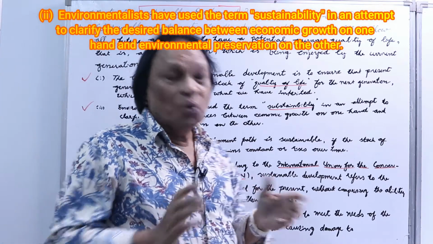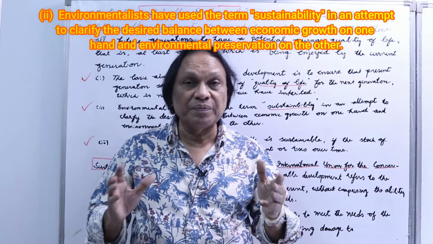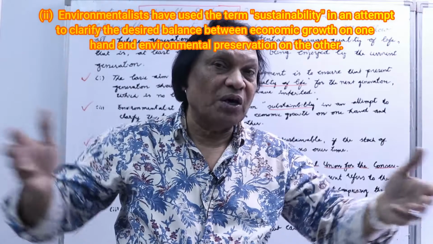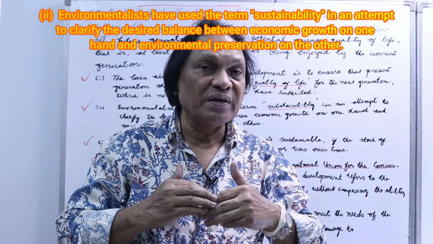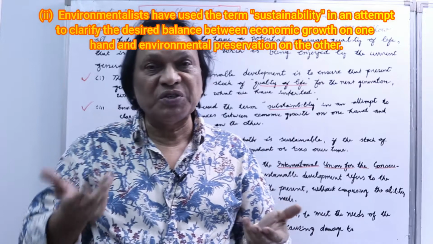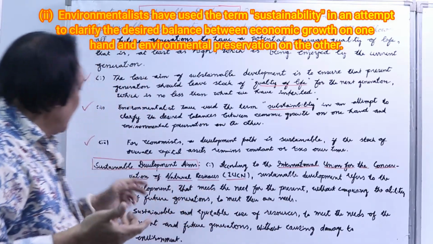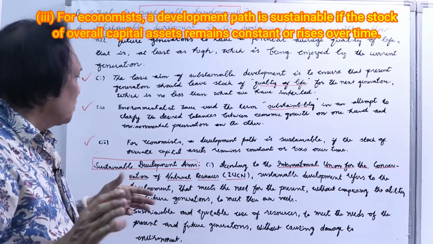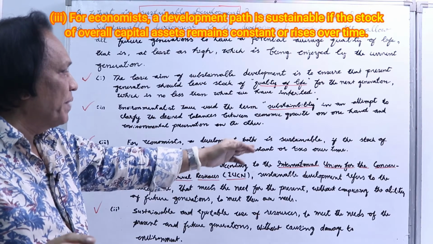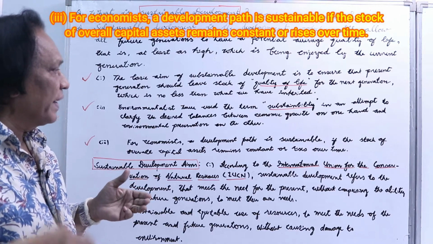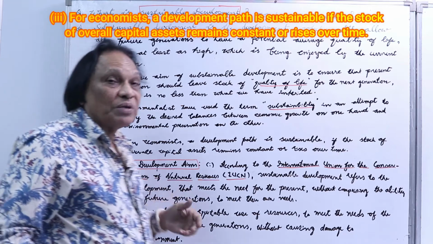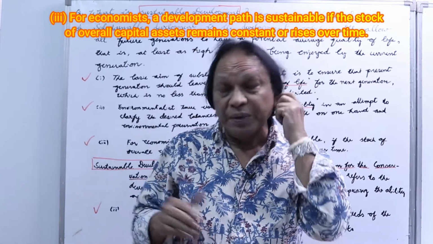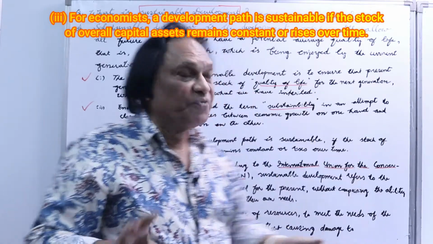What it means, we should grow the economy. It's no doubt about it, right? We should grow the economy, but when you are growing the economy, if you are destroying all the resources, then the future generation will suffer. And third point, for economists, a development path is sustainable if the stock of overall capital assets remains constant or rises over time. That means whatever the capital we have, whatever the capital assets of the country should remain intact. Maybe we should add more and pass it on to the future generations.